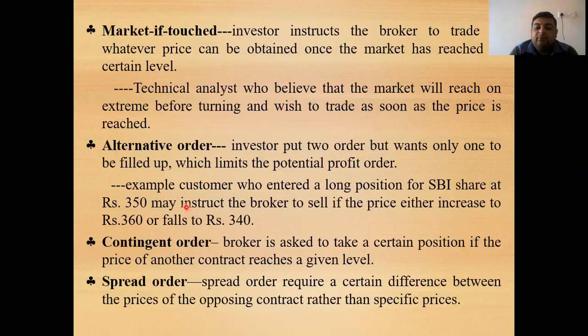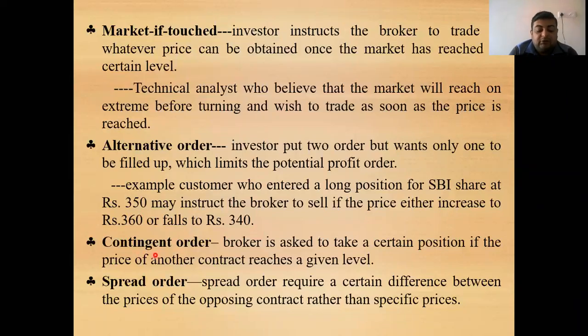So here, for example, a consumer who entered a long position of SBI share at the rate of 350, long position meaning buying low and selling high, may instruct the broker to sell if the price either increases to 360 or falls to 340. So here he has given two orders. If the price reaches 360, then he will be in profit and will execute the order. Whereas if the price falls to 340, then in the long position that he has taken, he will have a loss of rupees 10 per share.